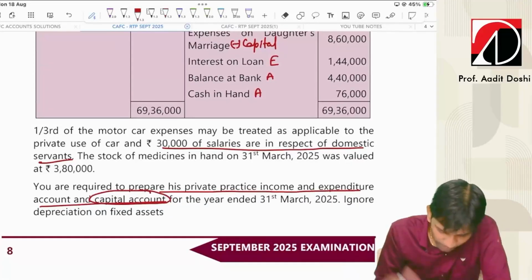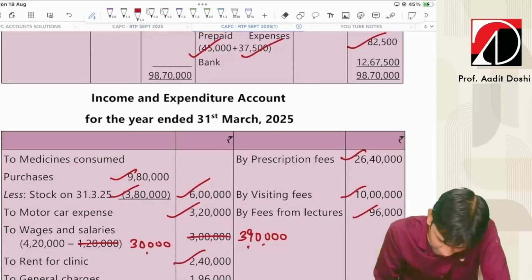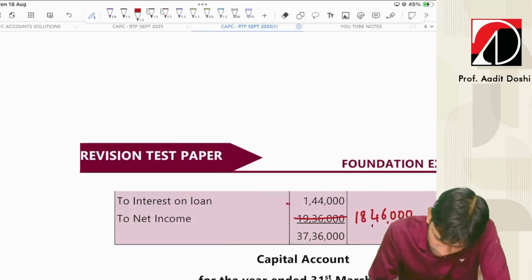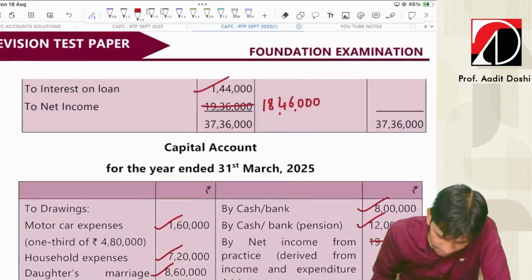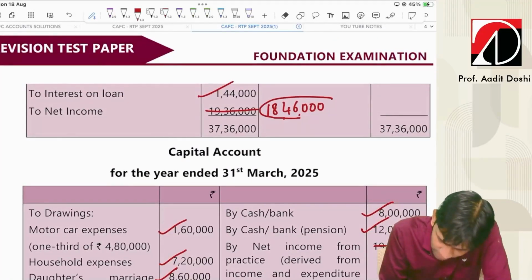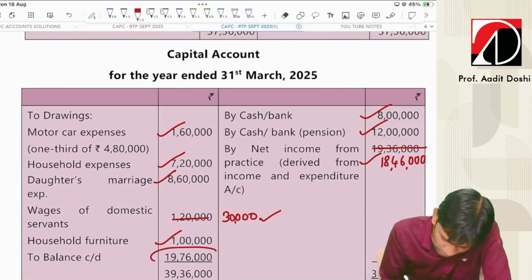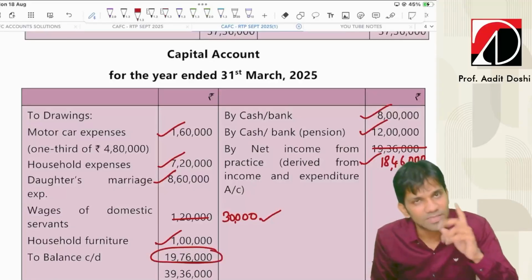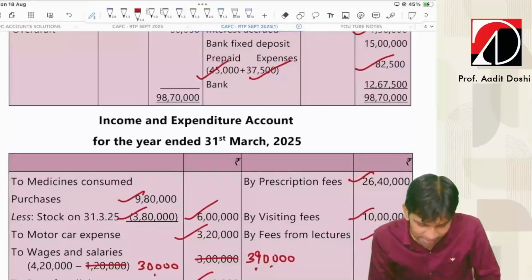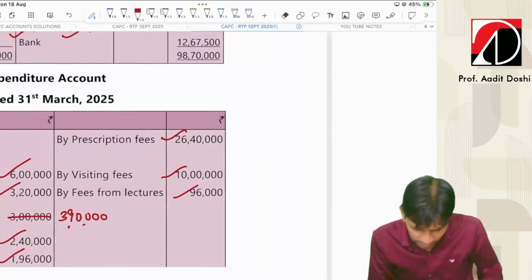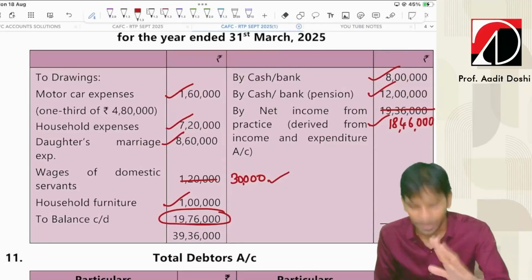Next, you are required to prepare... That's it. I think we have covered all the adjustments. Let's check. This is all expenses, basic expenses. Yes, here we have covered everything. So basically this is the correct income of the doctor, 18 lakh 46. This will go to the capital account and this will be the closing balance of capital. However, the closing balance of capital has been correctly calculated by the ICAI. This was just a printing error while recording the salaries and wages of domestic servants, nothing else. So this is a nice sum on NPO in which they have asked the income and expenditure account and capital account.